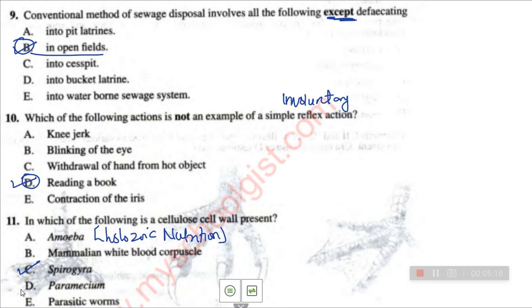Another thing is paramecium. Paramecium is also heterotrophic in nature. It doesn't have cellulose cell wall. Parasitic worms, this one also, they are heterotrophic in nature. They depend on their host before they carry out their nutrition. So the answer here is what? Option C, which is Spirogyra. They are the ones that have cellulose cell wall.